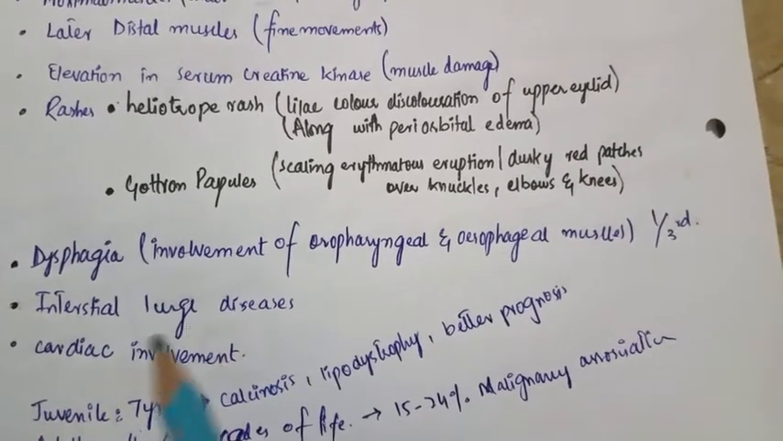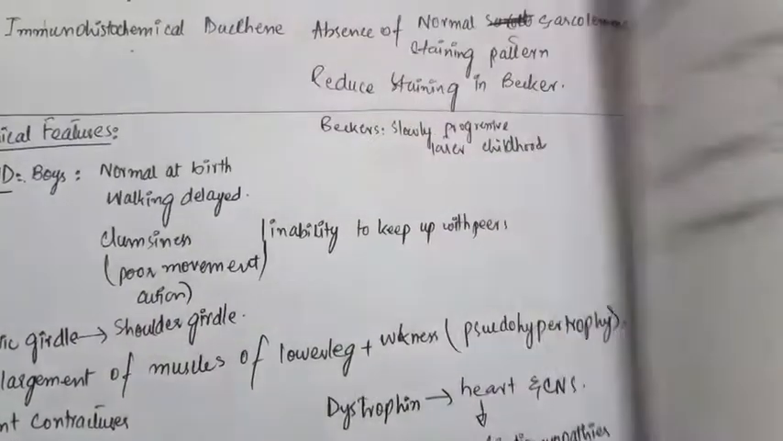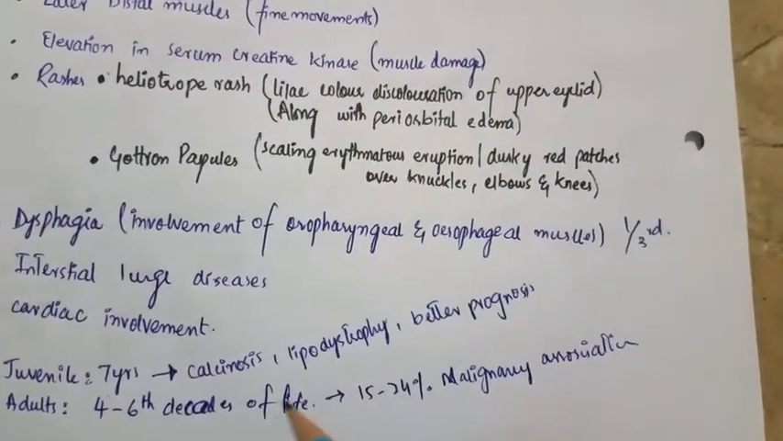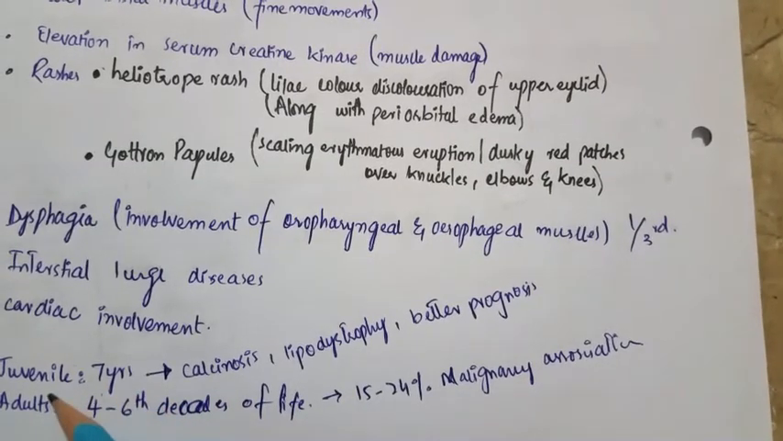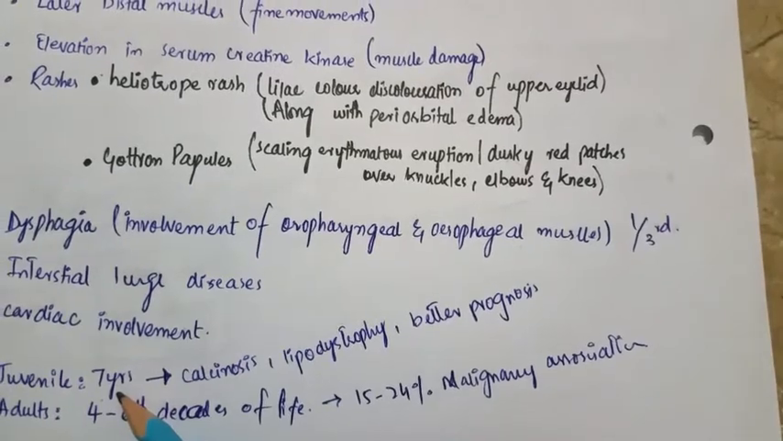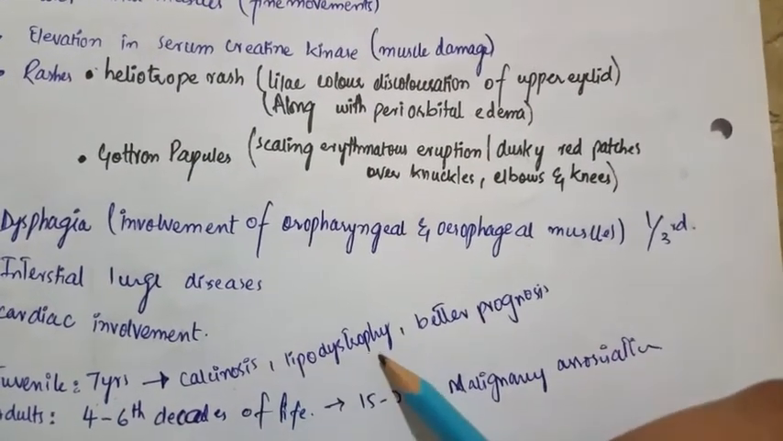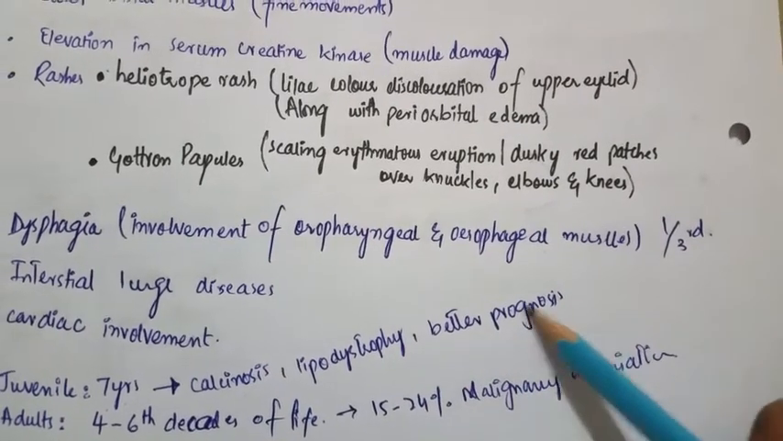if it's the form of the juvenile dermatomyositis, it will present in the juvenile. If it is the juvenile dermatomyositis, it will present in the 7 years of age, and along with we can see the calcinosis, lipodystrophy, and the children have a better prognosis.